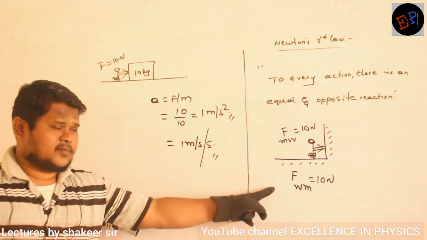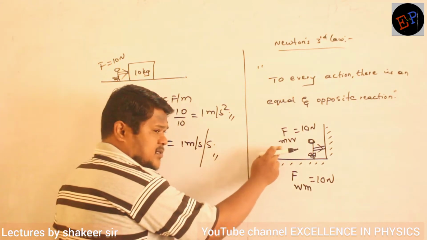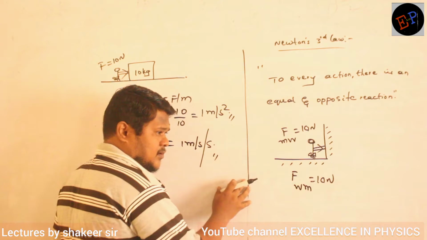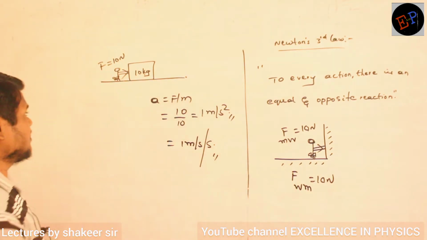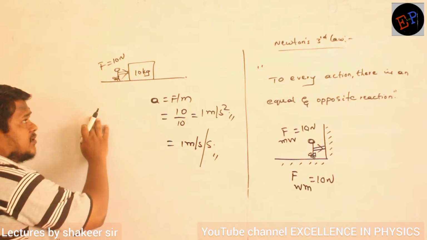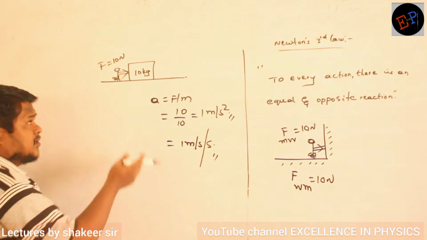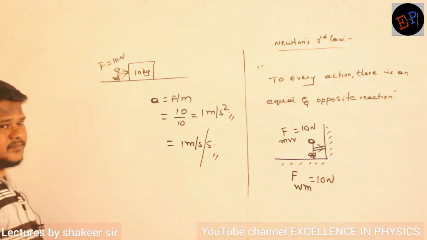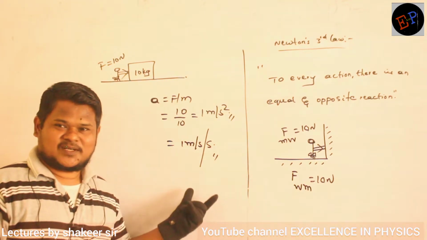Now here what I have written, here I have written that the man is applying a force of 10 Newton on the wall. The wall is also applying how much force? 10 Newton. Newton's third law. So here also the man is applying how much force on the 10 kg body? 10 Newton. Then the 10 kg body also should apply how much force on the man? 10 Newton. 10 minus 10 should become 0. Both forces should get cancelled. Are you able to understand?